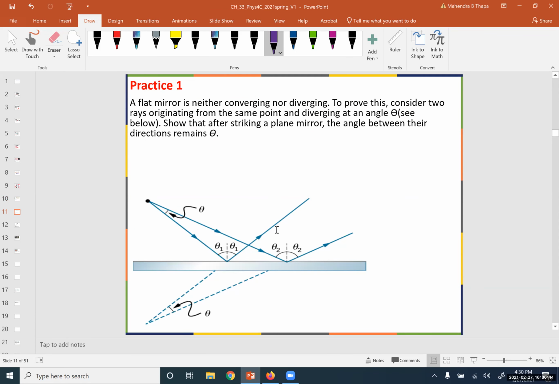If you understand up to this point, you can study this picture and you can answer practice question number 1.